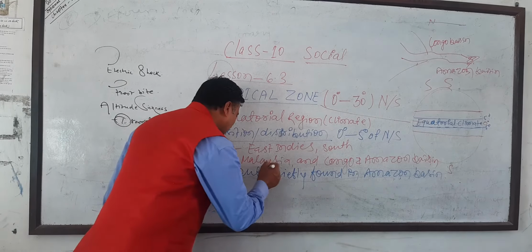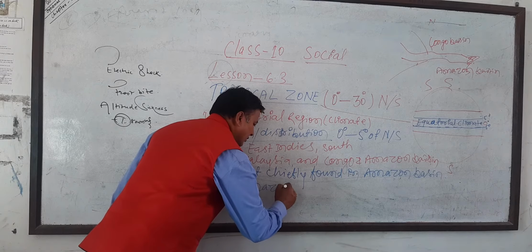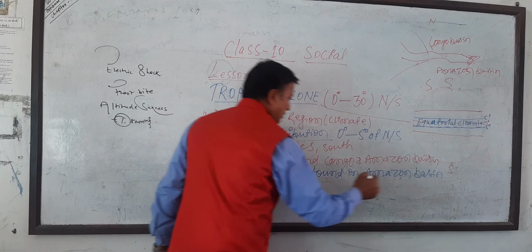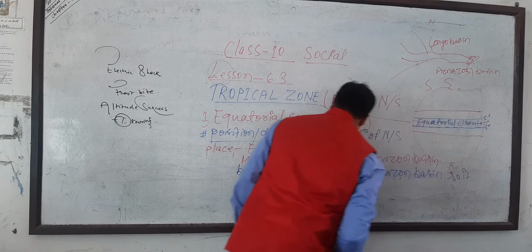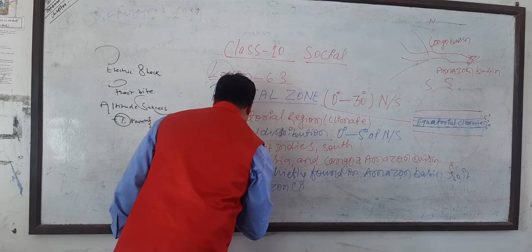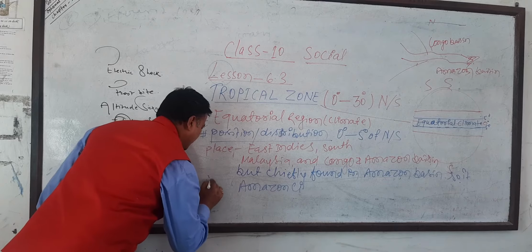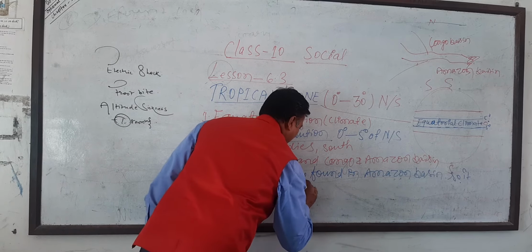So it is also called the Amazon climate.